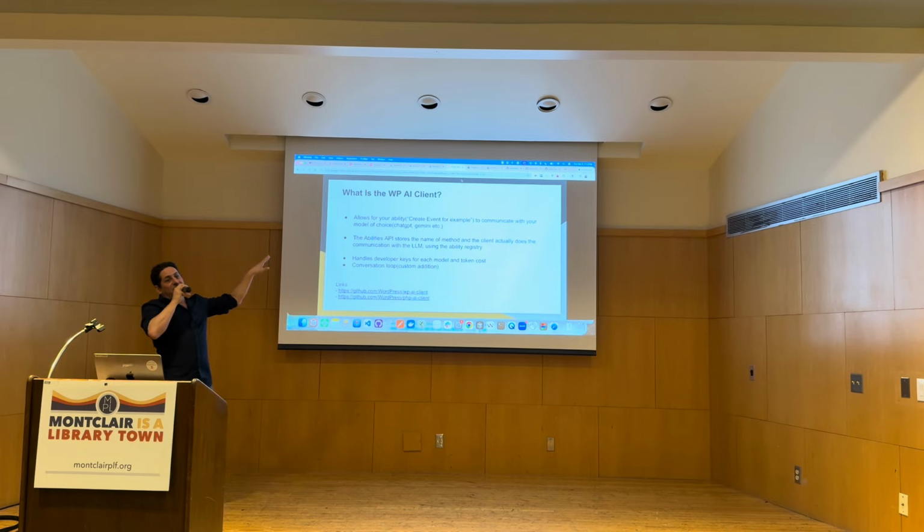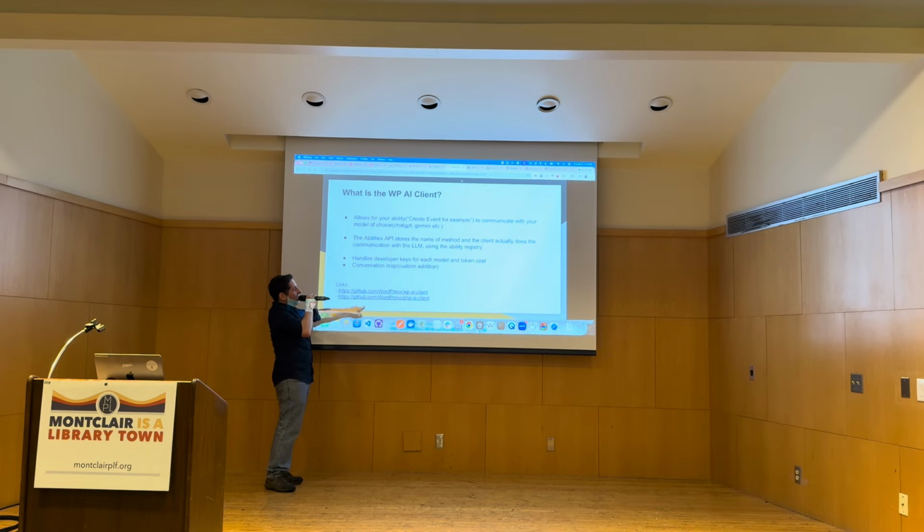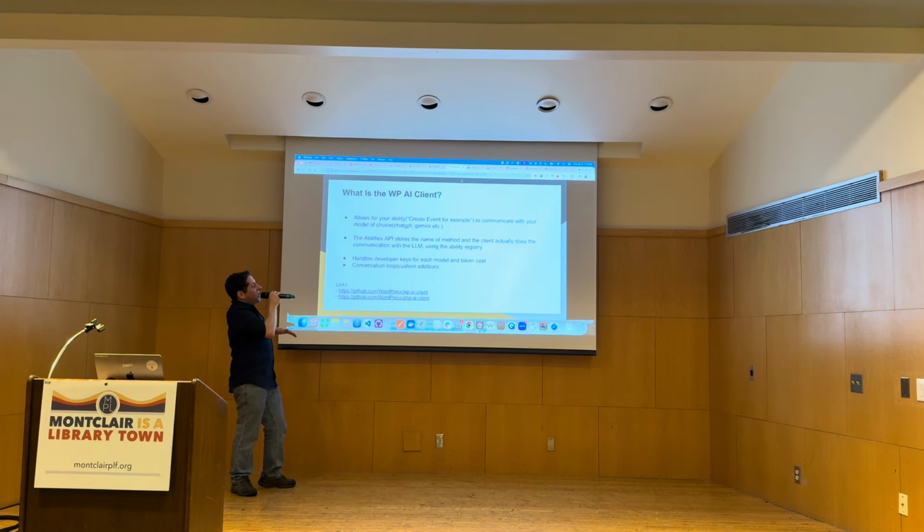So that back and forth that we saw, where the AI client had to go from the prompt back to the client and back to the language model, is done because I put in a little conversation loop. Right now, the AI client does not offer that out of the box, but I feel like it'll be part of the roadmap. It'll probably happen at some point. I put in a couple links here to the WP AI client, and it runs a PHP AI client, which is the PHP SDK under the hood.